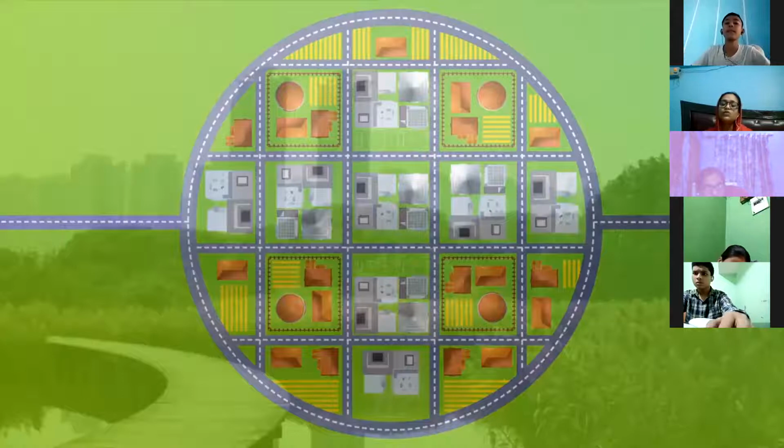So in that case, what is going to happen? In a small area of land, more and more population will be able to stay, right? Instead of building houses side by side and then occupying more and more area of land, we should build multi-storied buildings and provide flats and apartments to various families within a small area of land. What is going to happen? A large number of families will be able to live.